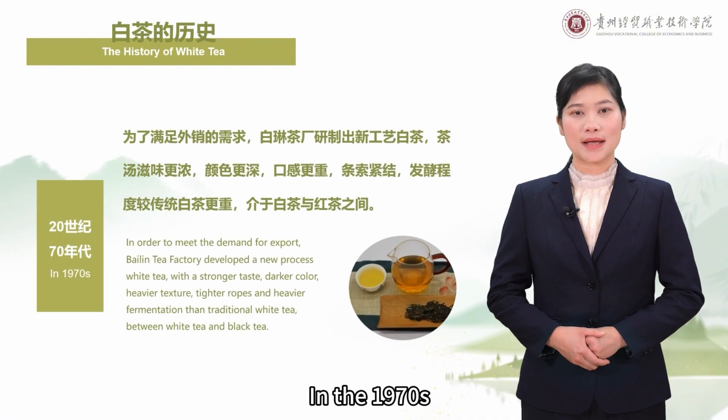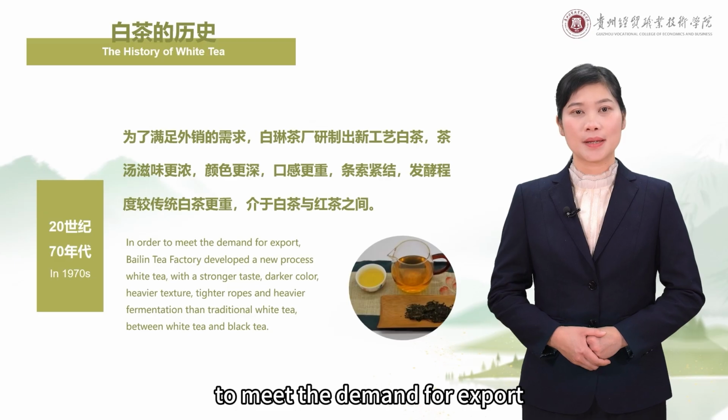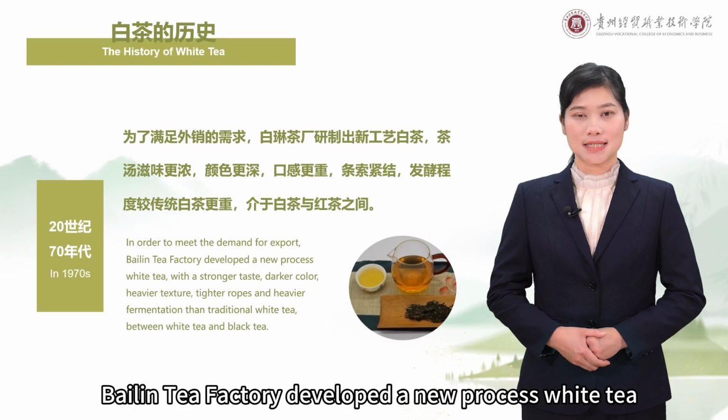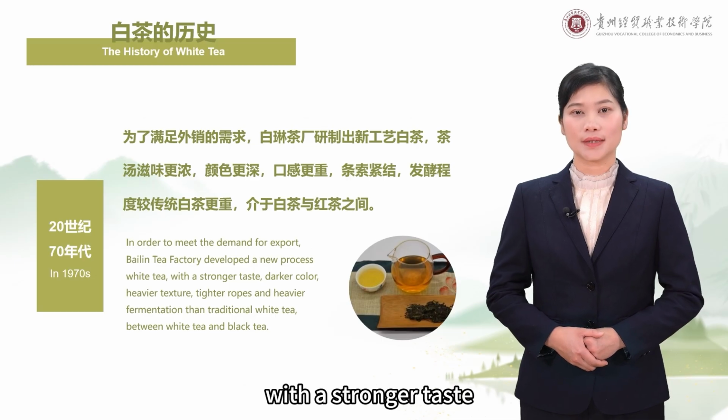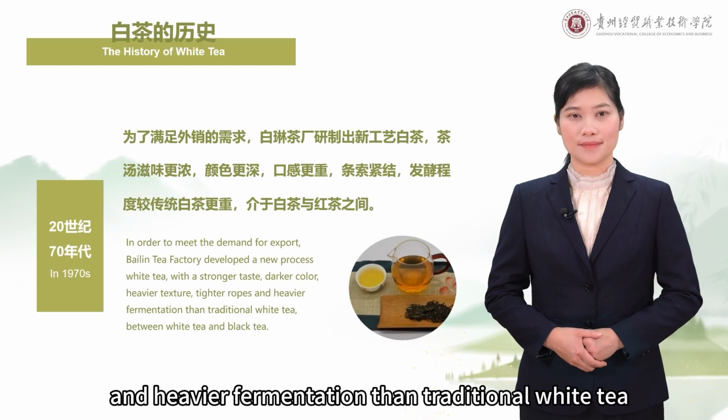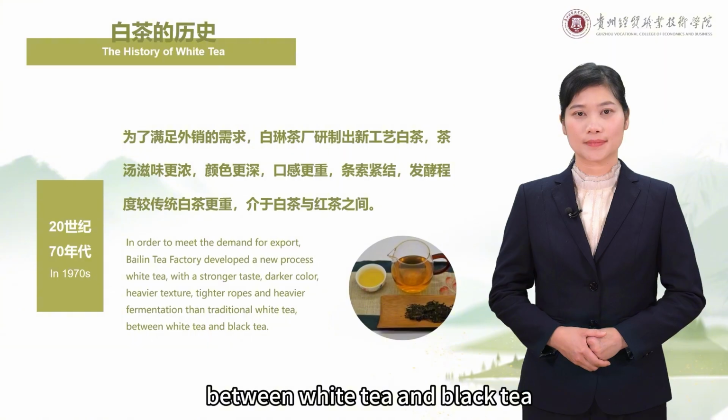In the 1970s, to meet the demand for export, Belen Tea Factory developed a new process, white tea, with a stronger taste, darker color, heavier taste, tighter strips, and heavier fermentation than traditional white tea, between white tea and black tea.